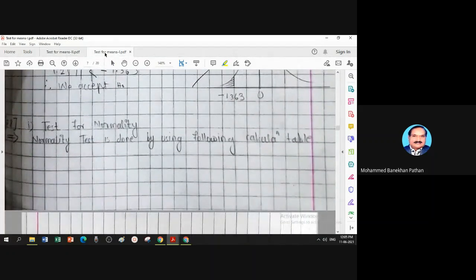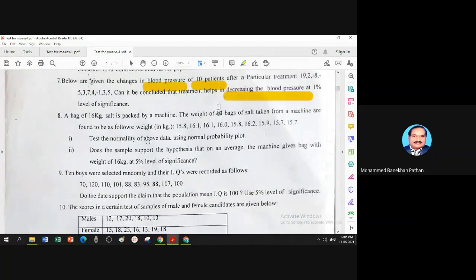Now here, you are going to test question number 8. A bag of 16 kg salt is packed by a machine. The weights of 9 bags of salt taken from the machine are found to be as follows. It is a single sample: 1, 2, 3, 4, 5, 6, 7, 8, 9, 9 observations. This is different. Otherwise, it is the same as question number 3.